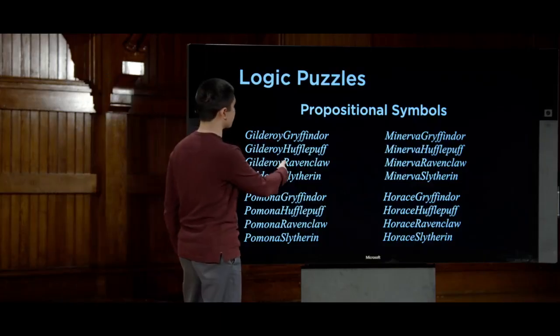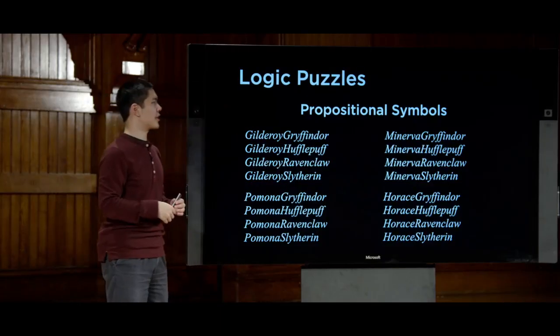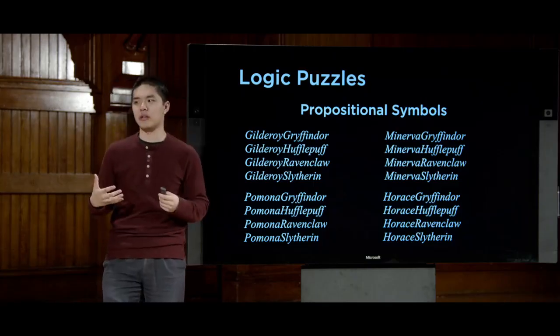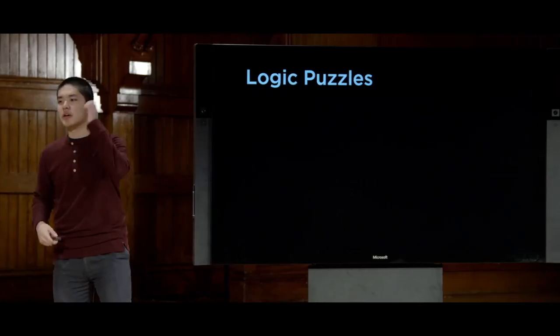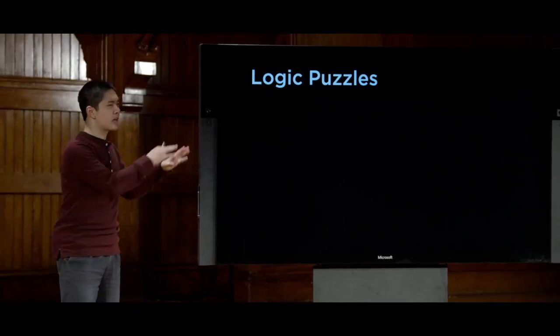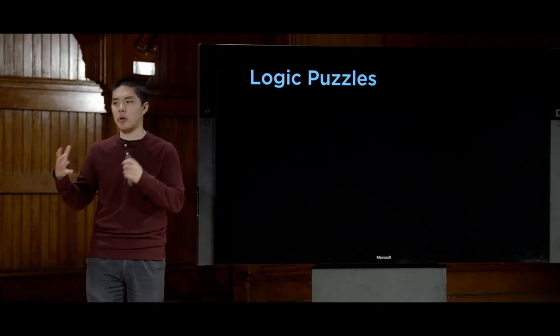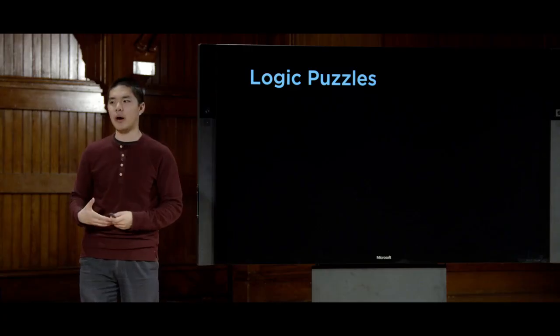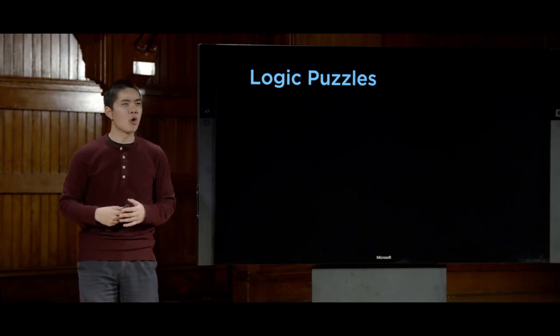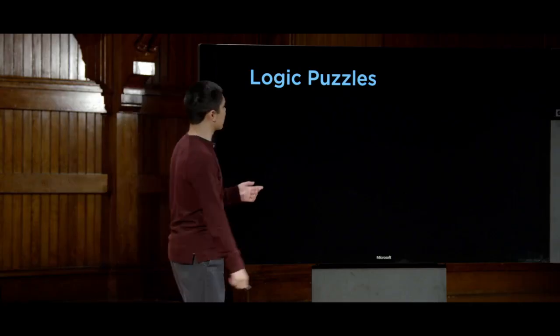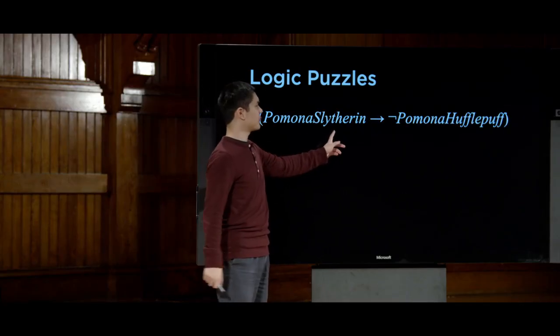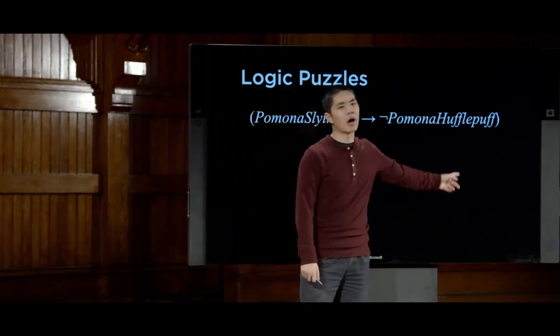Using this type of knowledge, we can then begin to think about what types of logical sentences we can say about the puzzle. Before we even think about the information we were given, we can think about the premise of the problem, that every person is assigned to a different house. So what does that tell us? Well, it tells us sentences like this. It tells us, Pomona Slytherin implies not Pomona Hufflepuff.